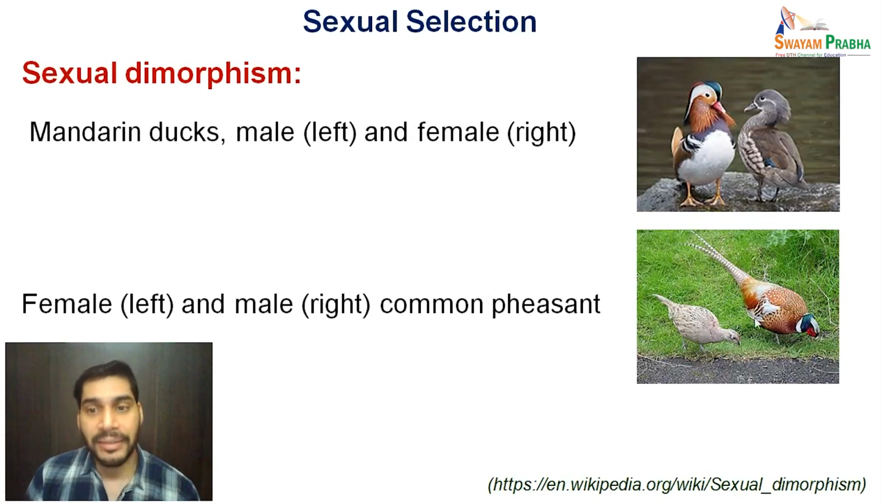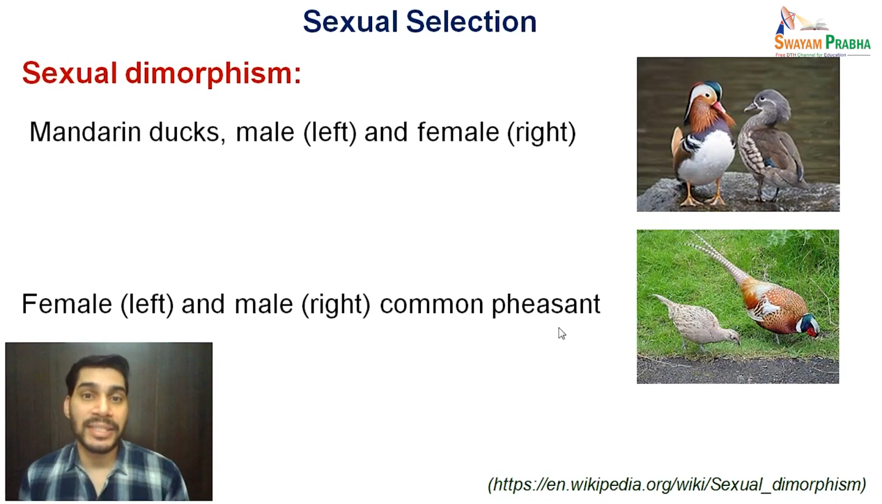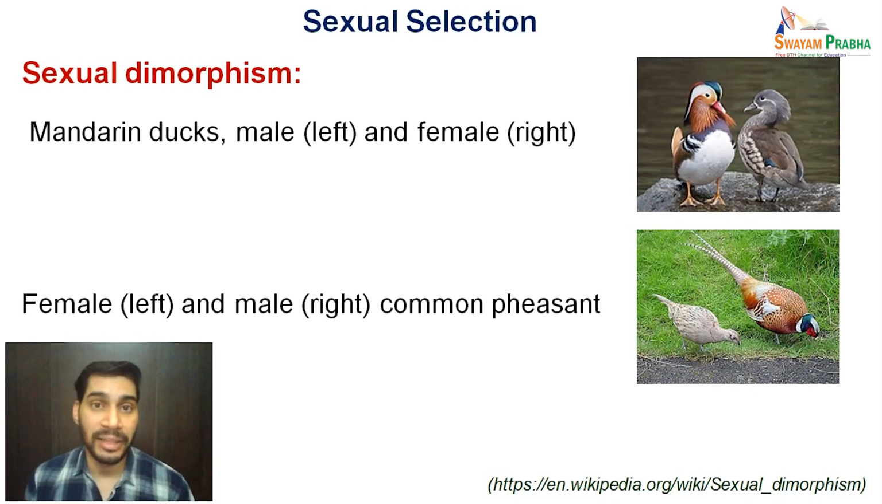On the other hand, here it is a common pheasant. This right one is the male and this is the female. So as I just mentioned, most of the time it is the males which are being selected by the females. So males do acquire certain characteristics which can attract the females for getting selected so that they can have reproductive success.